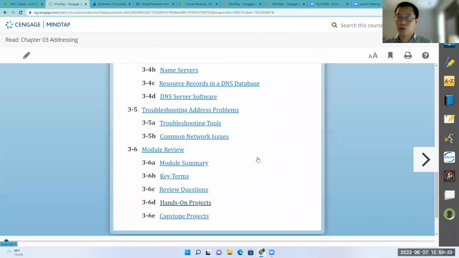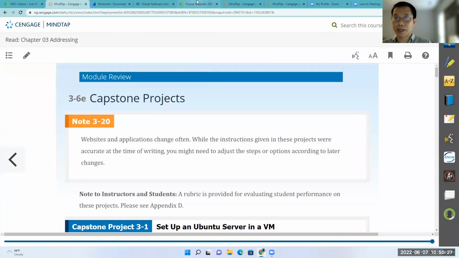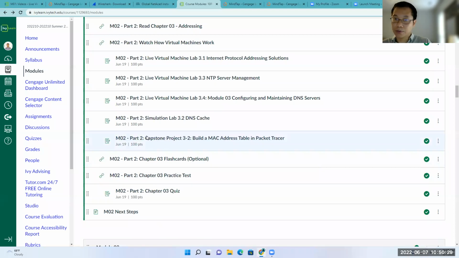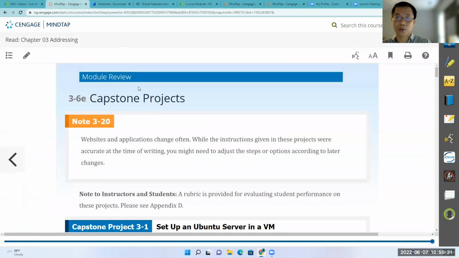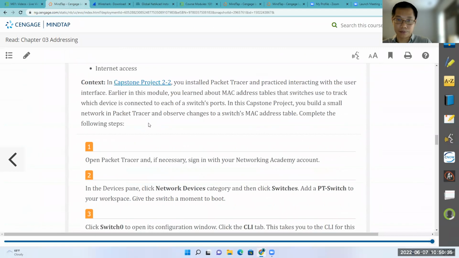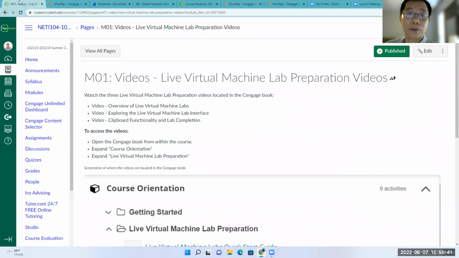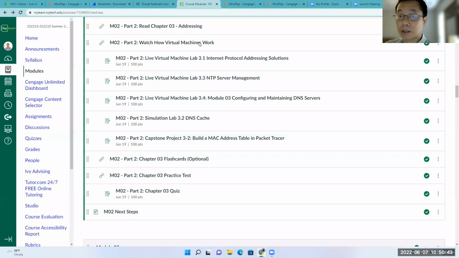So you see, when you scroll down, you have the capstone project here. When you click on this capstone project, you have to work with the tool. So that's why you have to locate the correct capstone project here. This one, right? So that's all about the way you locate, and you are expected to do all of the assignments here.